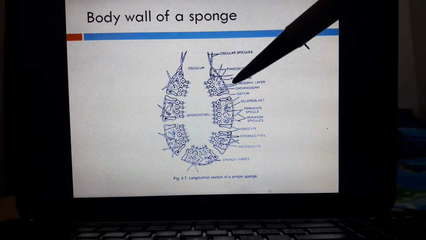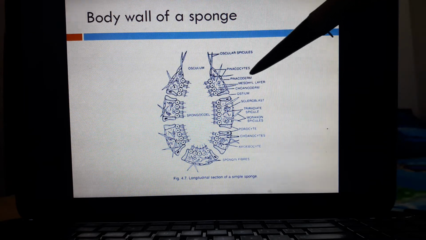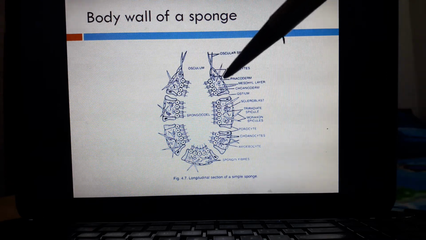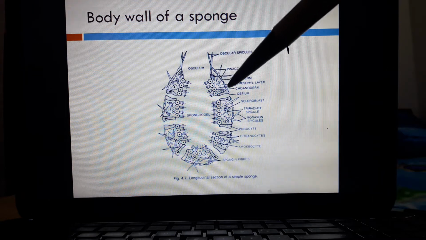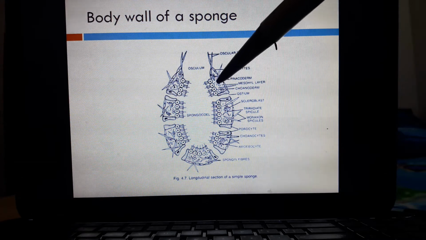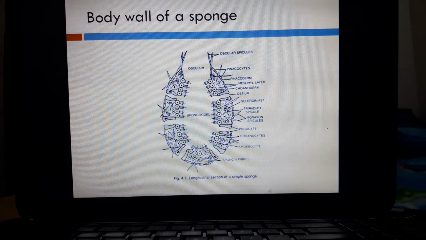This pinacoderm, which is the outer cellular layer, is made up of two types of cells. Flattened pinacocytes and oval porocytes. These cells that you can see outside, in the outer line, these are the flattened pinacocytes. And the oval cells that you can see on the inside, these are the porocytes. So pinacoderm, which is also known as dermal layer, is made up of two types of cells, flattened pinacocytes and oval porocytes.